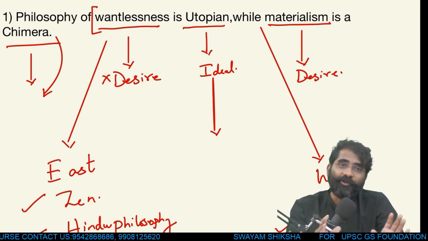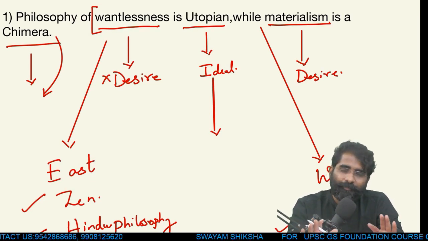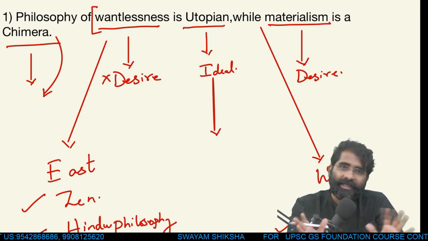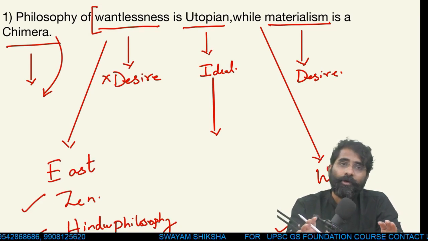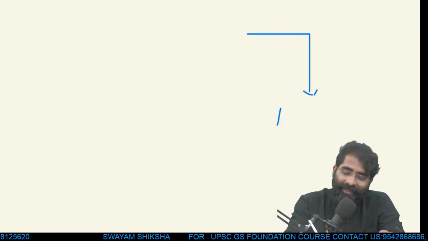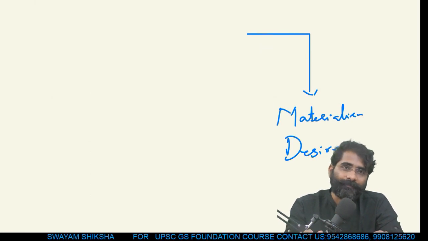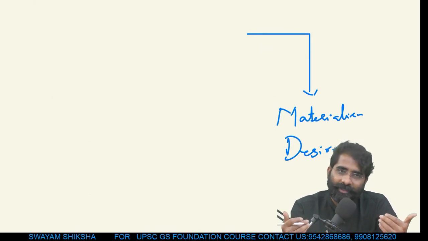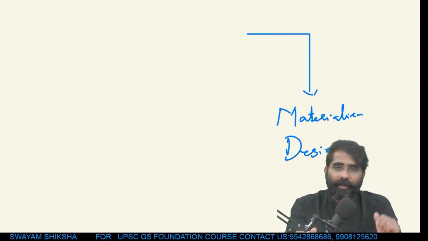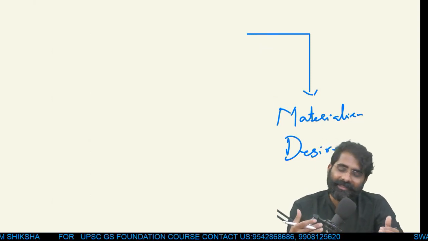Materialism is a utopian concept, meaning it's an ideal, because there's no end to it. So either way, if I change the words, both reflect the same thing. What I'm trying to explain is there is no end to materialism. How is materialism an illusion? Because the desire to have something ends once the desire is satisfied. Alexander wanted to conquer the world, but the same Alexander, when he becomes old, will not have the same desire.